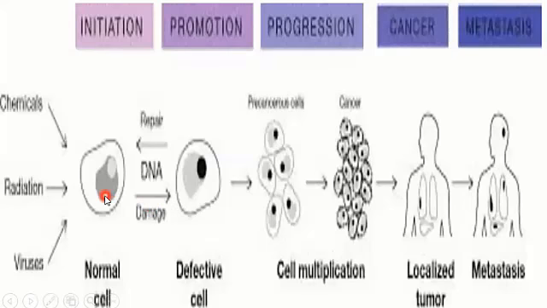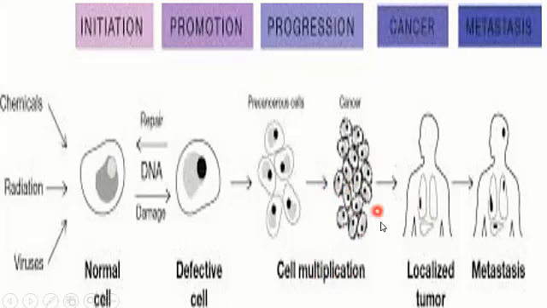Now, how is the cancer spread? It has various stages: initiation, promotion, progression, cancer, and metastasis, that is the spread of the disease. Many factors are responsible for the cancer. For example, these may be chemicals, radiations, or other microorganisms, just like the viruses. This is the normal cell, and this will turn into a defective cell with the help of these factors, and this will form the precancerous cell and then the cancerous cell.